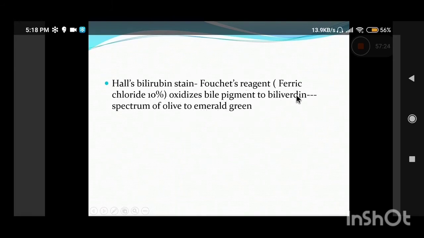Now that oxidizes the bile pigment to biliverdin, which shows shades of olive to emerald green. So the end product is formation of biliverdin, which is greenish, olive to emerald green. And what is the principle? That 10% ferric chloride oxidizes the bile pigment to biliverdin, and Fouchet's reagent is the reagent.